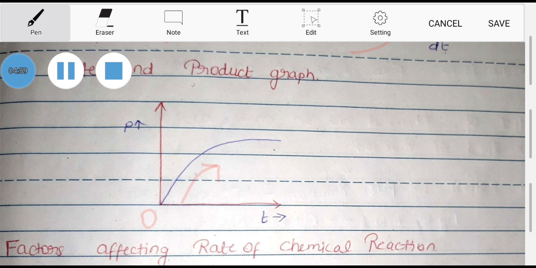Tomorrow we are going to study the factors affecting the rate of chemical reaction. These lectures are going to help you prepare for the mains examination also.